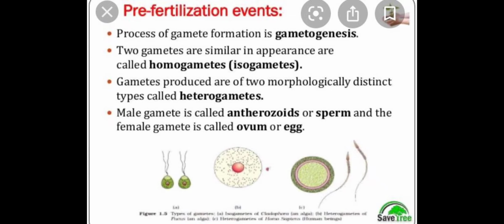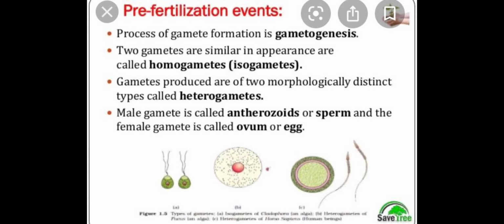Microsporogenesis results in the formation of pollen grain, which is the male gamete, whereas megasporogenesis results in the formation of ovule, which is the female gamete. In the same way, in human beings, spermatogenesis results in the formation of sperm, which is the male gamete, and oogenesis results in the formation of ovum, which is the female gamete.